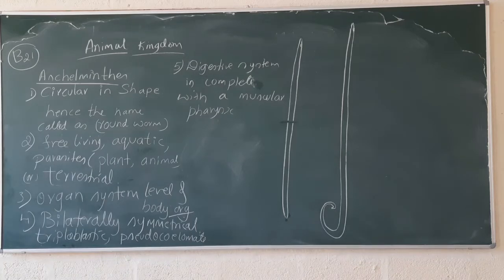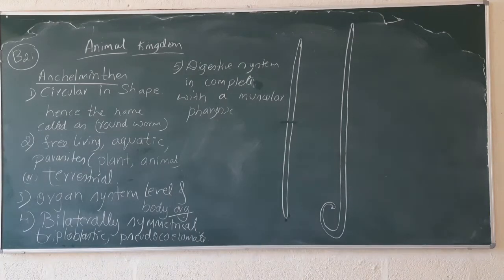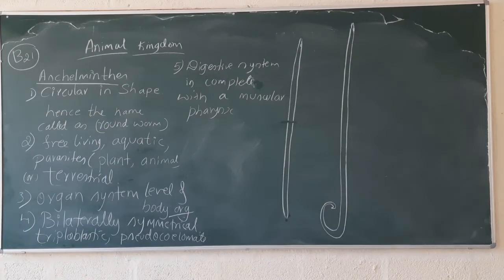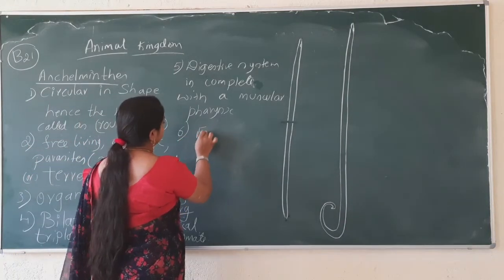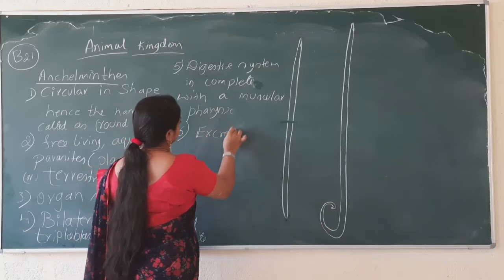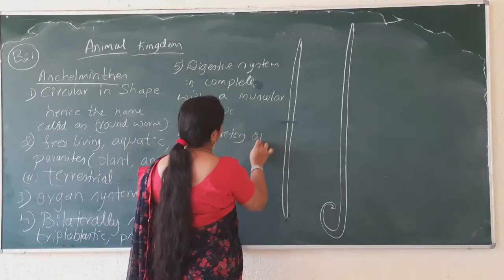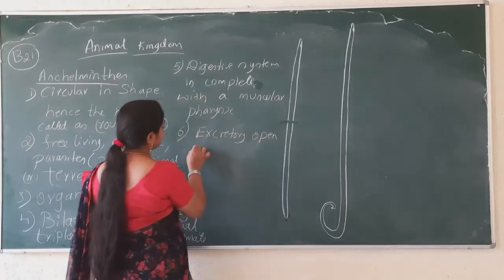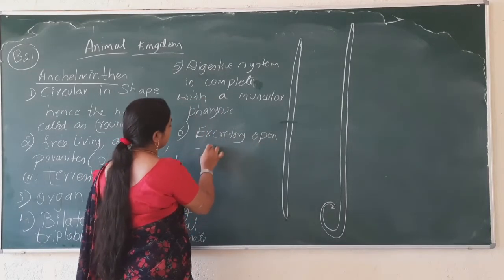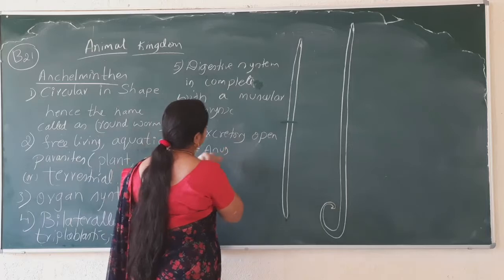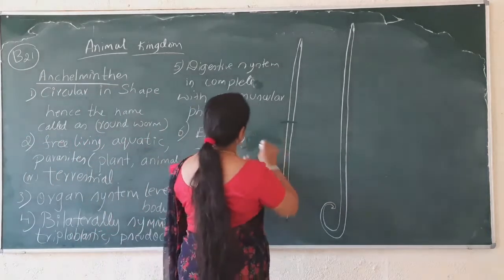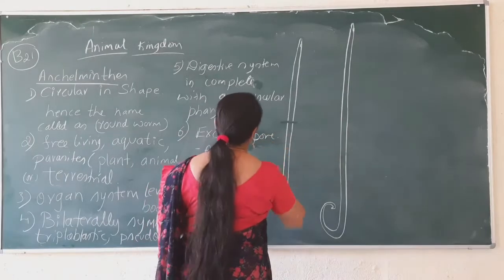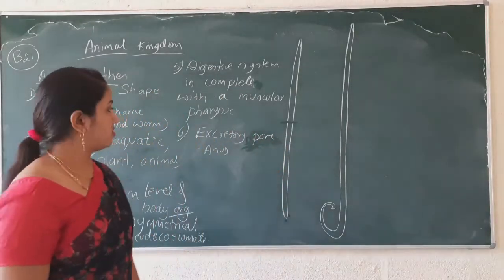So what you have to write? They are having a complete digestive system with muscular pharynx and an excretory opening is present, which is known as an anus, the excretory pore. All right.